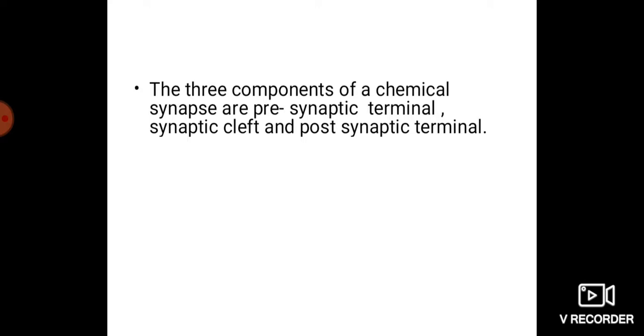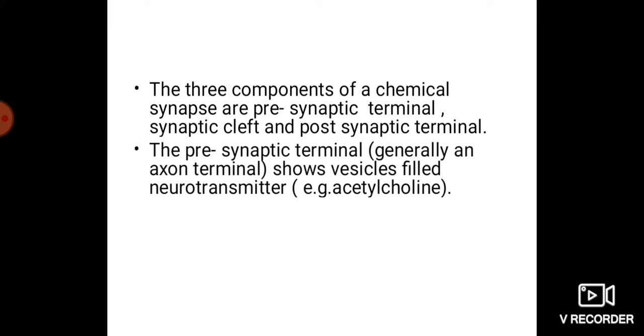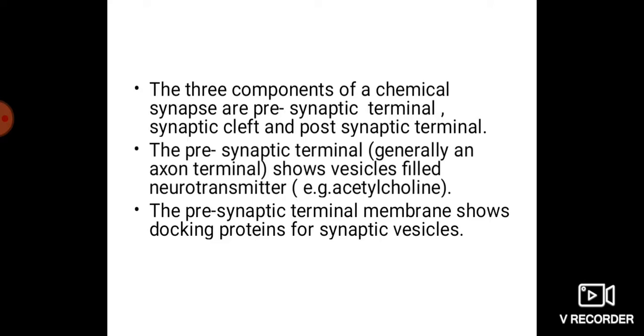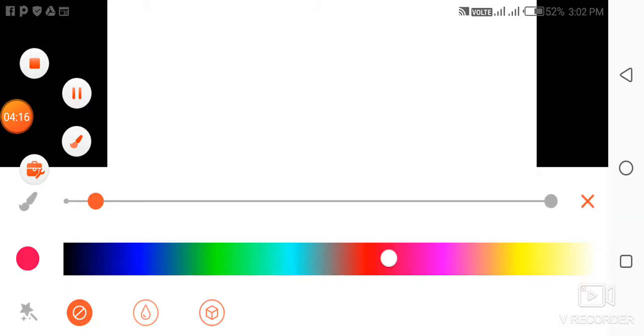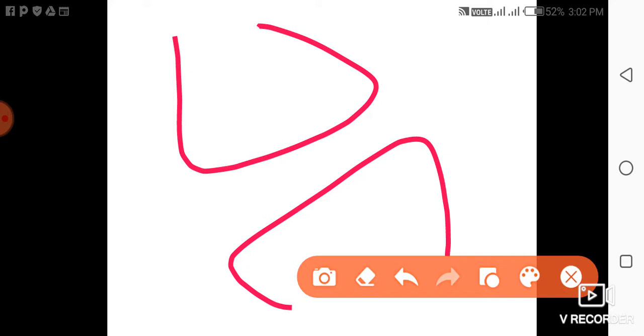The three components of a chemical synapse are the presynaptic terminal, synaptic cleft, and postsynaptic terminal. The presynaptic terminal, generally an axon terminal, shows vesicles filled with a neurotransmitter like acetylcholine. The presynaptic terminal shows docking proteins for synaptic vesicles. This is the presynaptic terminal. It has a presynaptic terminal, the postsynaptic terminal, and of course the synaptic cleft.